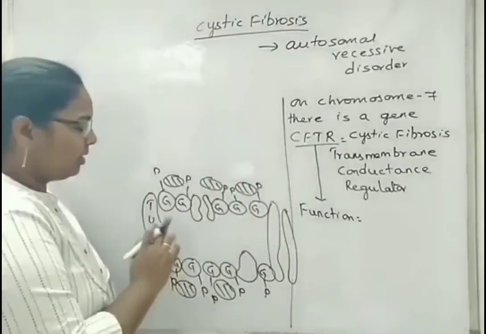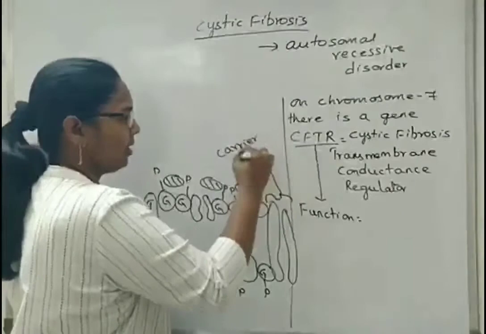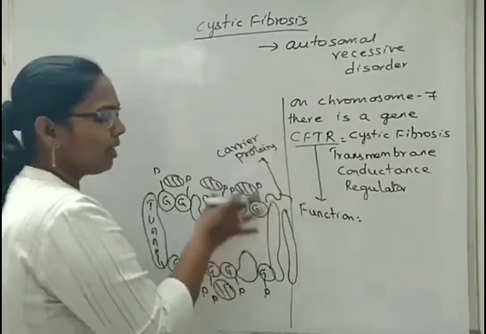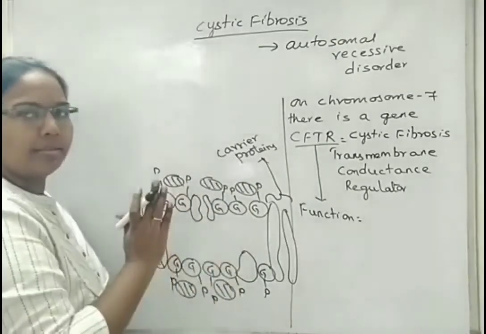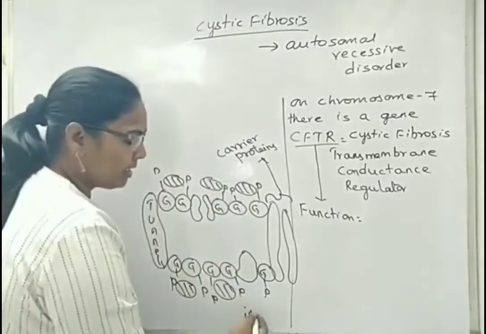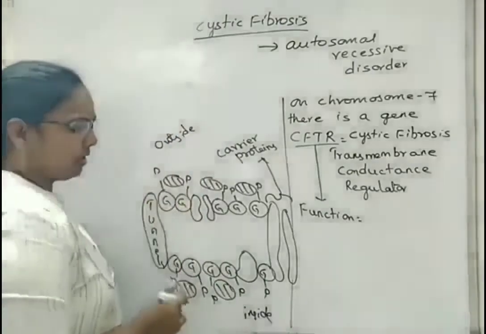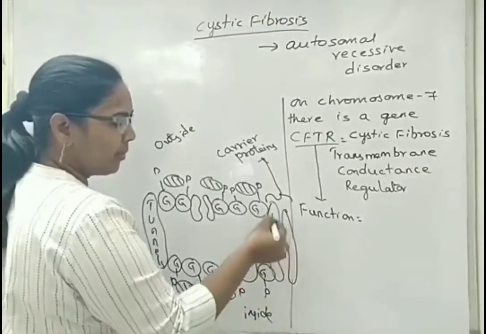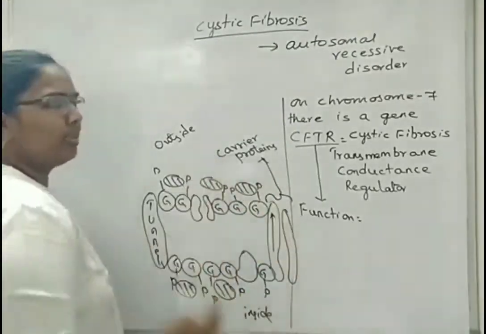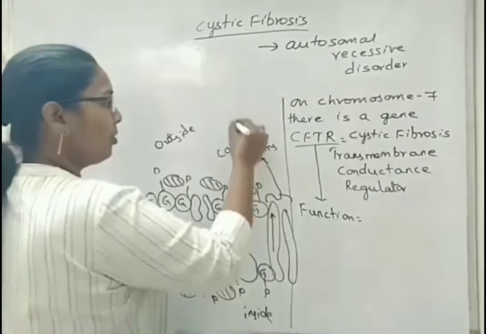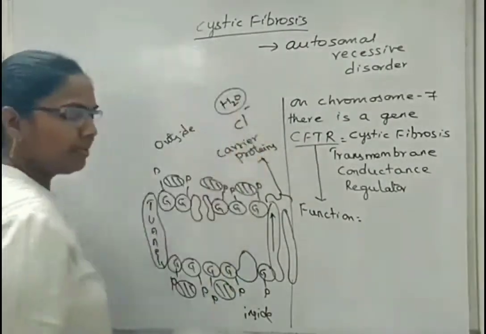Now these carrier proteins should allow the transportation of chloride ions from one end to the other. Suppose this is inside and this is outside of the plasma membrane. This allows transportation of chloride ions from inside the cytoplasm to outside the plasma membrane. When chloride ions are transported, water molecules also get transported along with them.